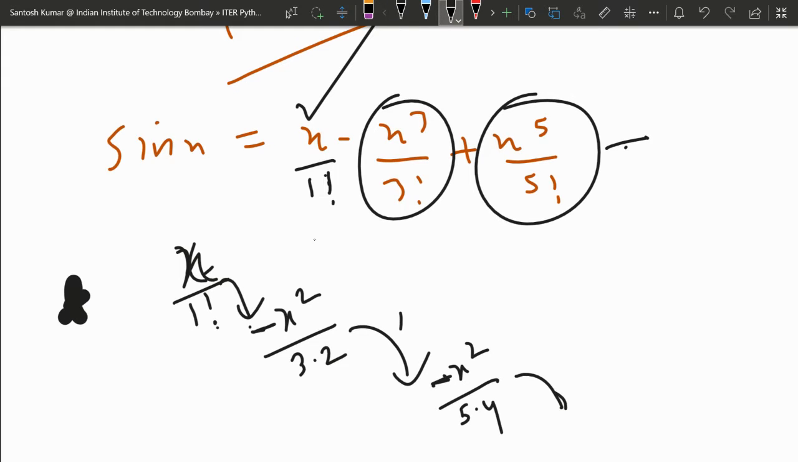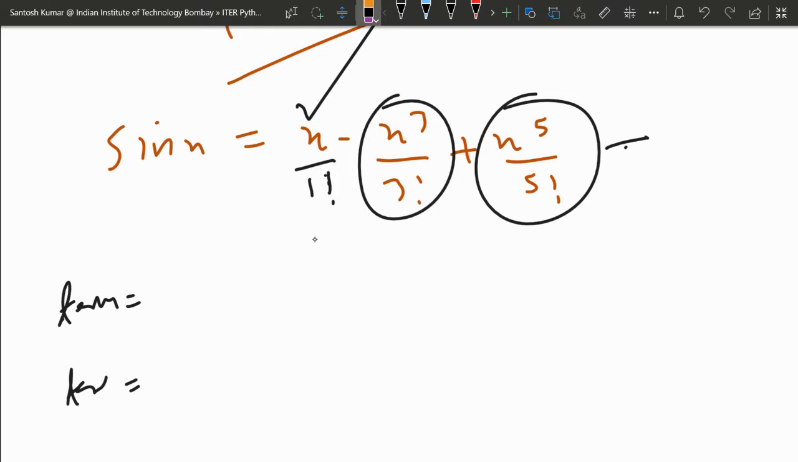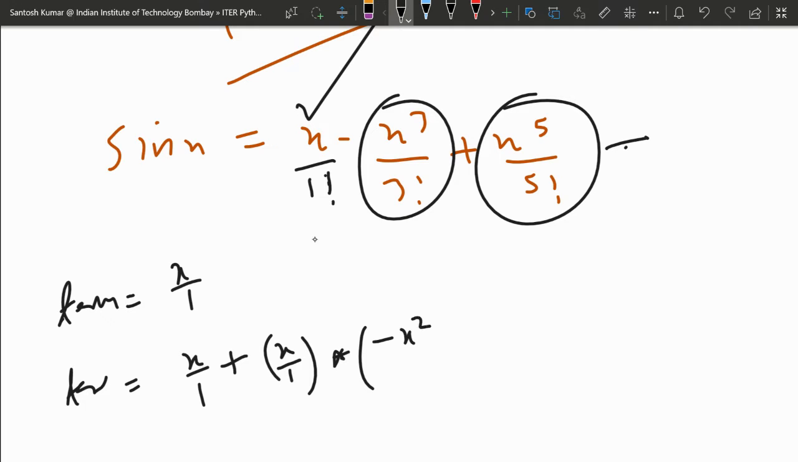In the beginning, term is equal to x upon 1 factorial. In the second iteration, you add by multiplying into this. First term is x upon 1. Second term will be x upon 1 plus, in this x upon 1, you multiply minus x square upon 3 into 2.